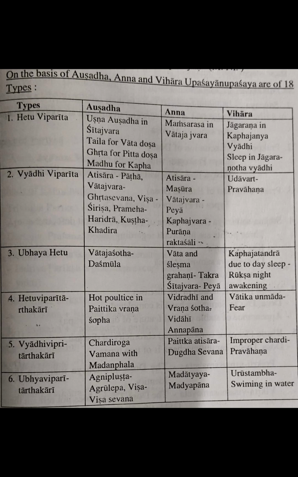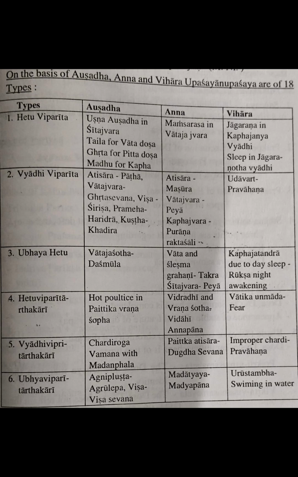Then Taila for Vata Dosha, Ghrita for Pitta Dosha, Madhu for Kapha Dosha. These are all examples of Hetu Viparita Aushadha: Ushna Aushadha in Sheeta Jwara, Taila for Vata Dosha, Ghrita for Pitta Dosha, Madhu for Kapha Dosha.